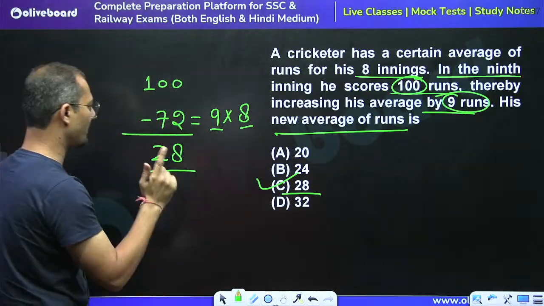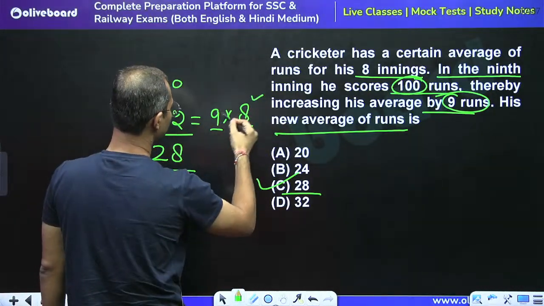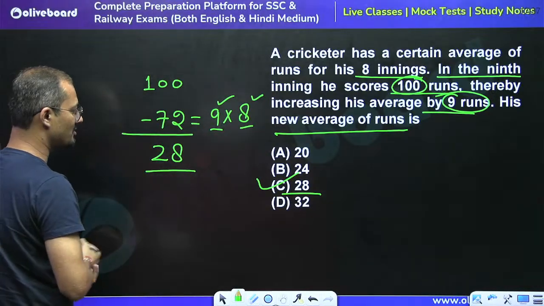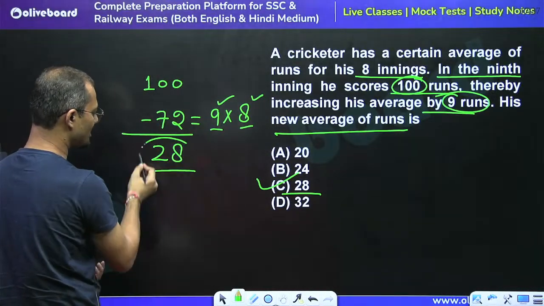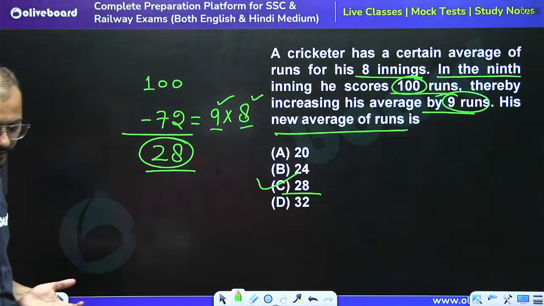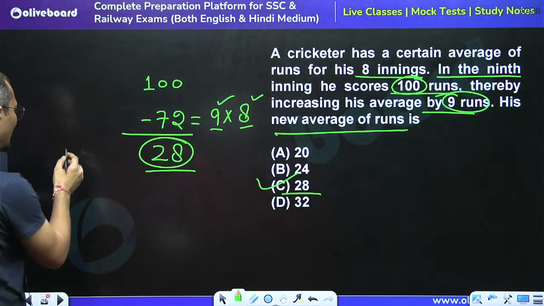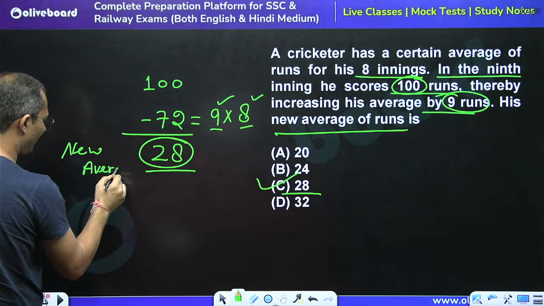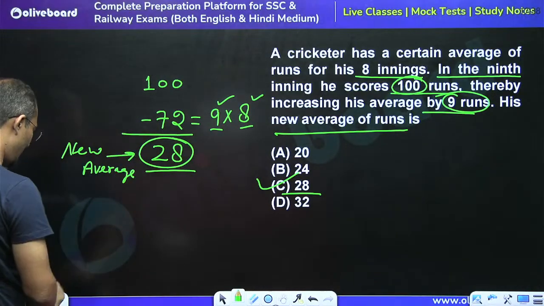So 8 innings got 72 runs. What is left with the ninth inning? It is 28. So we can directly calculate it: the new average is equal to 28 runs.